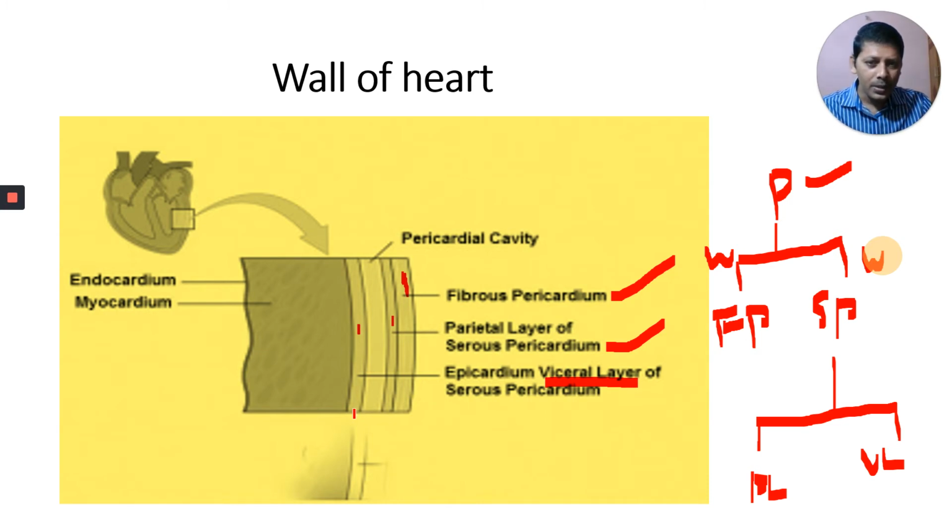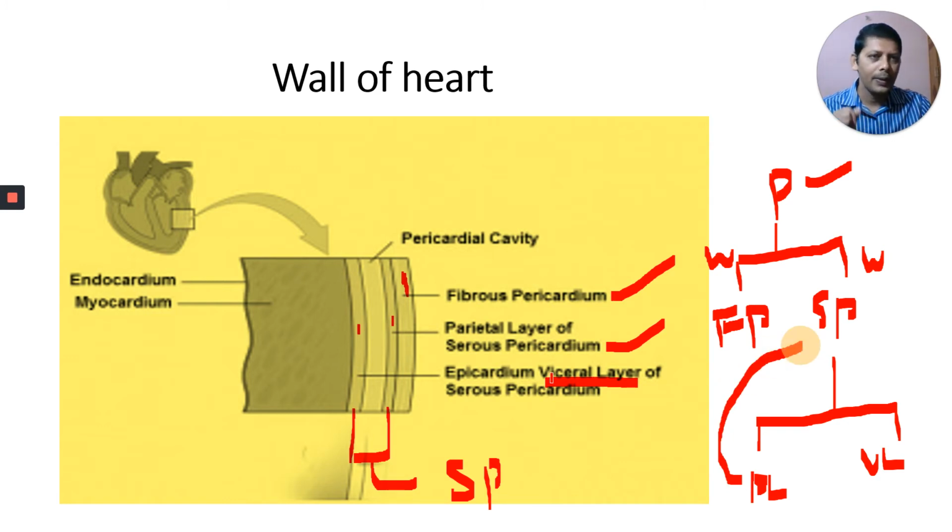In this serous pericardium, I am drawing these two layers here. It has two layers. One is the outer layer, the parietal layer of serous pericardium.